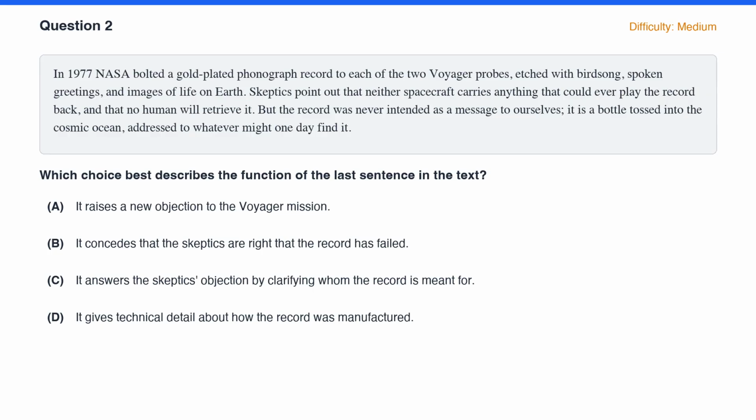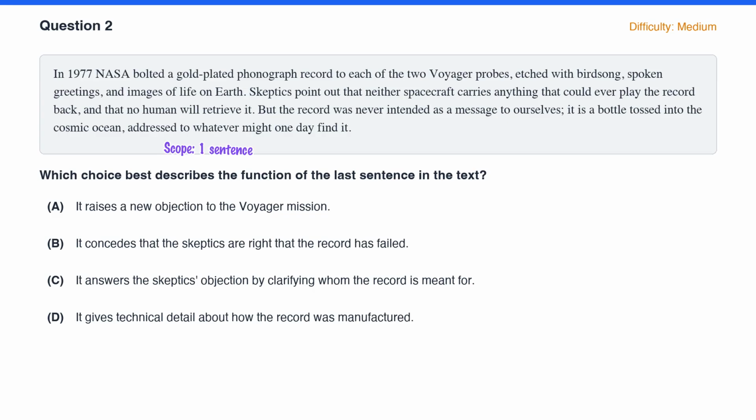It asks for the function of the last sentence, so our scope narrows to one part, not the whole text. Read just that sentence. The record was never intended as a message to ourselves. It is a bottle tossed into the cosmic ocean, addressed to whatever might one day find it.